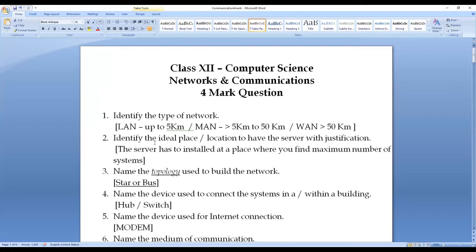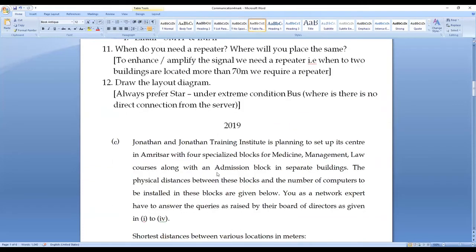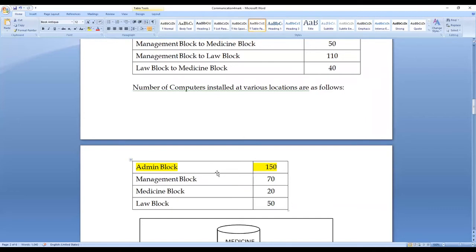So where is the ideal place for the server? You have to mention the name there. Here I have mentioned it as where you find the maximum number of systems. Here in admin block only I will find the maximum number of systems. The topology used to build the network is, obviously, star. I prefer star. Under extreme conditions only will we try to choose bus. So with this, we will check the questions and answer them one by one.